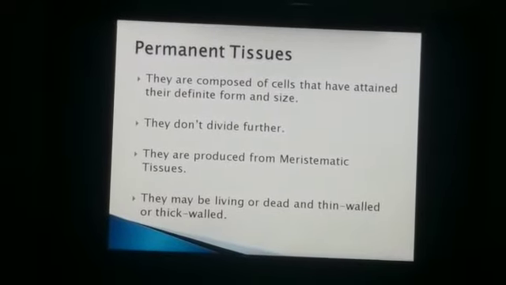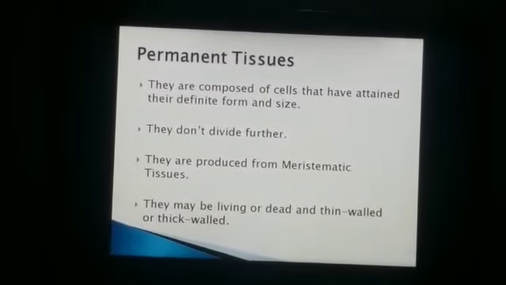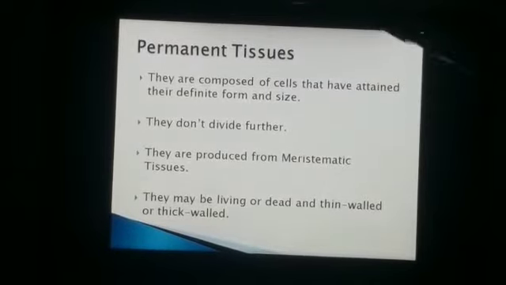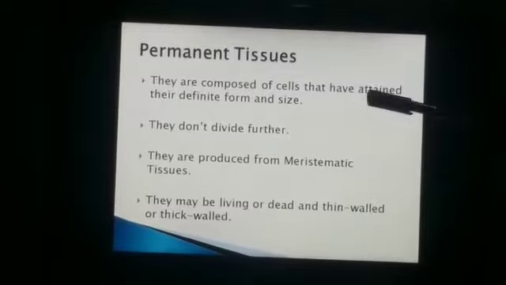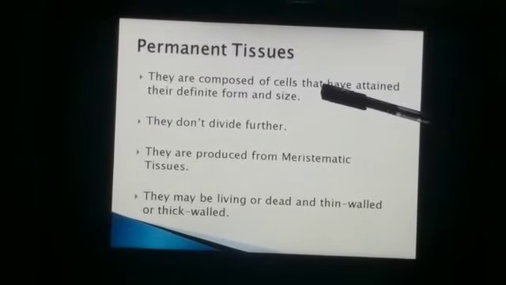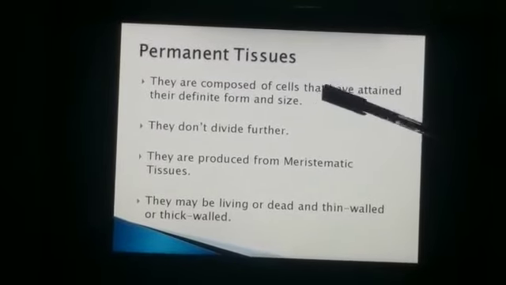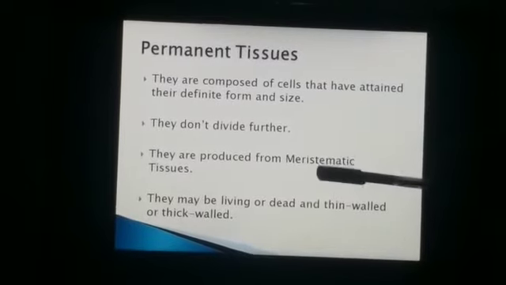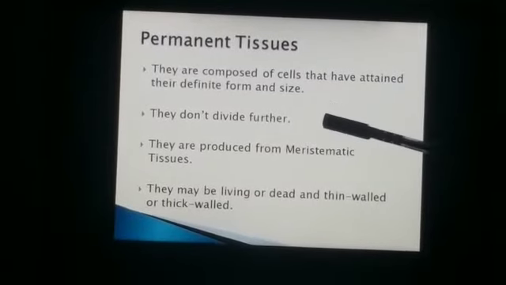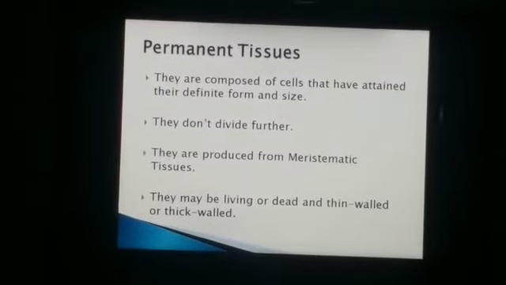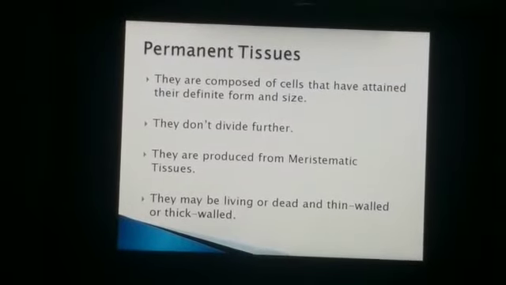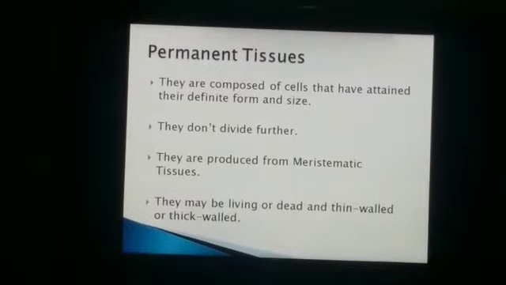Now we will discuss another type of tissue apart from meristematic tissues: permanent tissues. They are composed of cells that have attained their definite form and size. They do not divide further. They are produced from meristematic tissues. They may be living or dead, and thin-walled or thick-walled. They may be both.